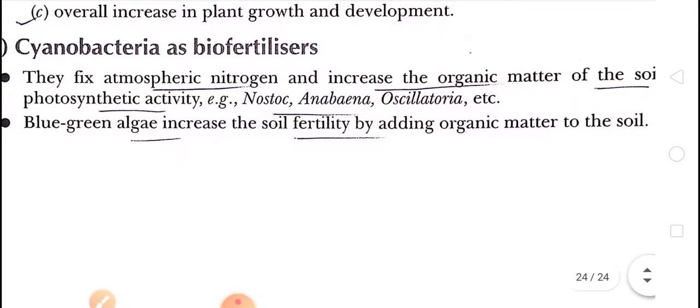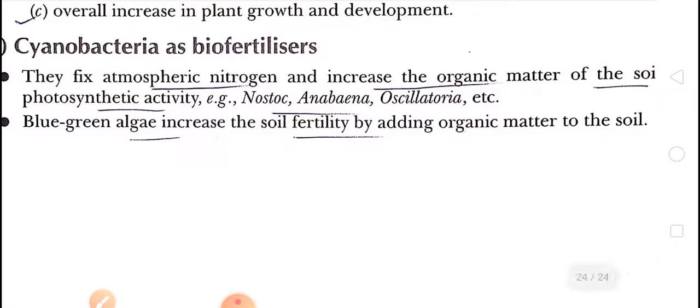So basically they increase the organic matter of the soil by fixing atmospheric nitrogen, and by this activity the soil fertility will increase, and plants can easily grow there.